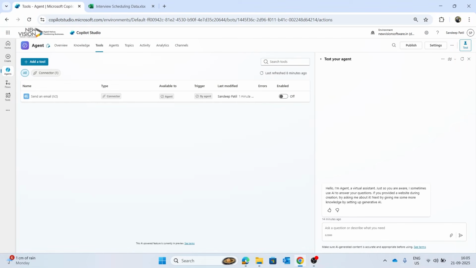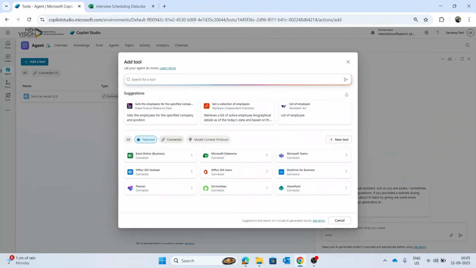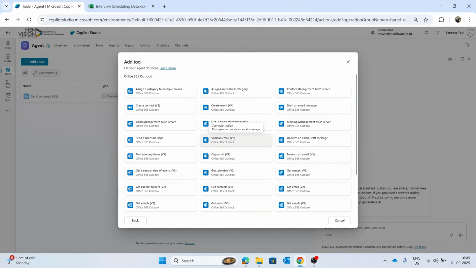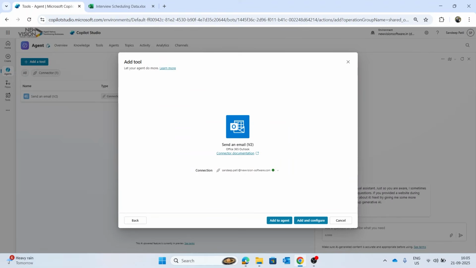Now I'll show you how to actually configure one of these tools so your agent can automatically take the action instead of just responding. So let's connect the Office 365 Outlook that will help us to send the email when we schedule the interview. So you can see here, this is how we can configure send an email. And once you click on add and configure, this Office 365 send email connects to our agent.